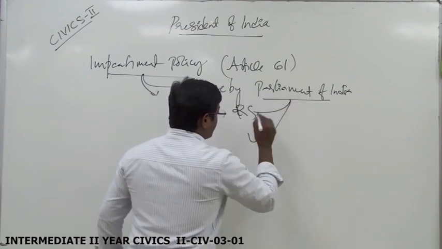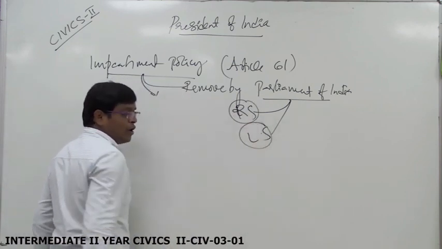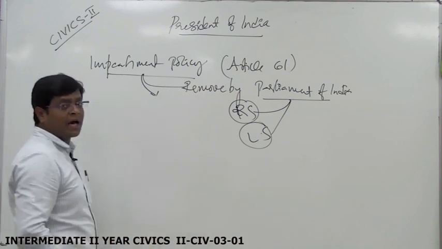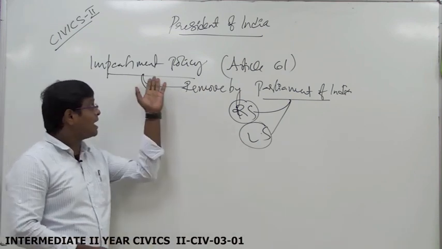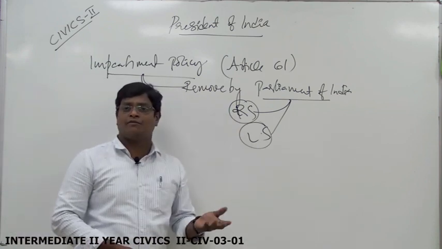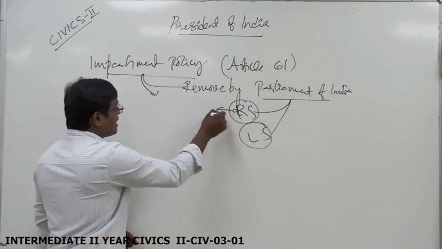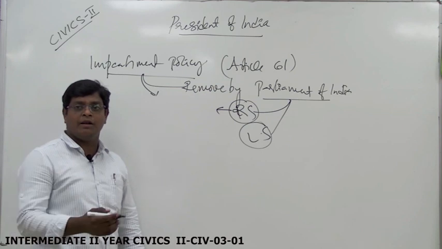Rajya Sabha is the upper house, Lok Sabha the lower house. In either house, the impeachment procedure may be initiated, either Lok Sabha or Rajya Sabha first. For example, in the Rajya Sabha, the impeachment bill was introduced.